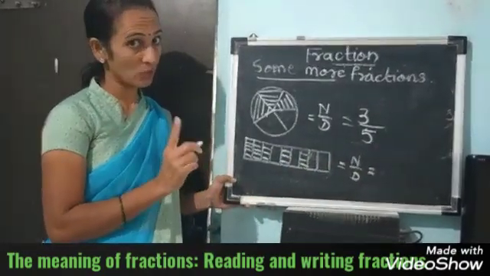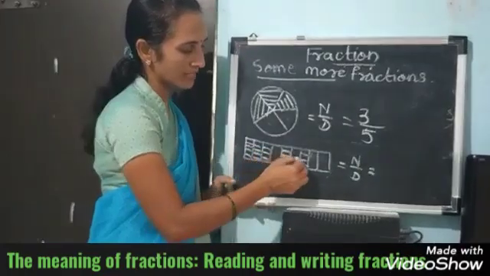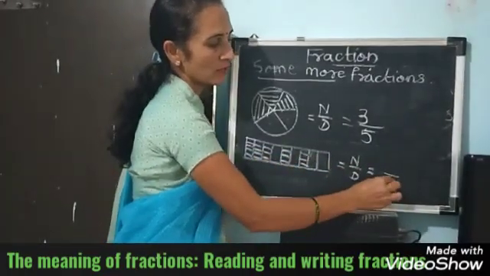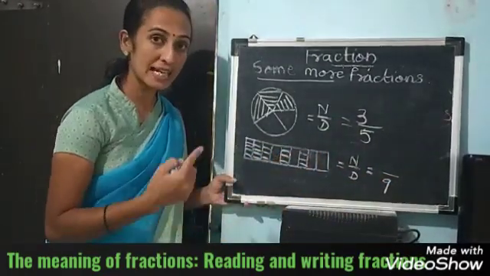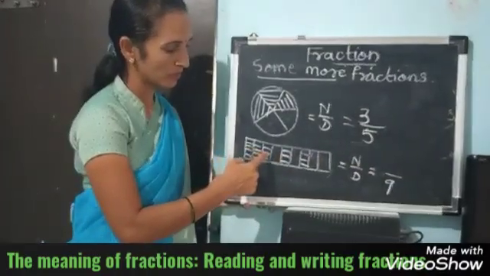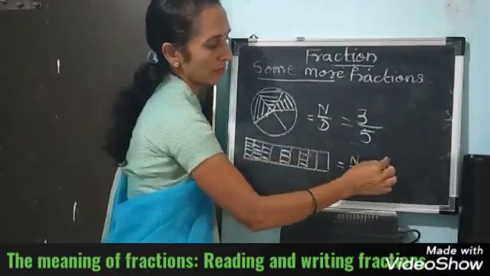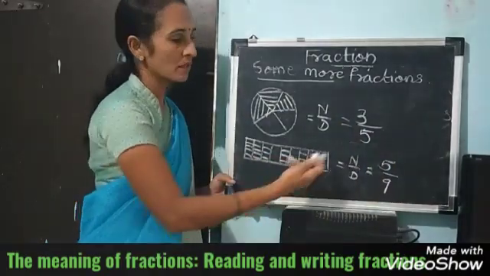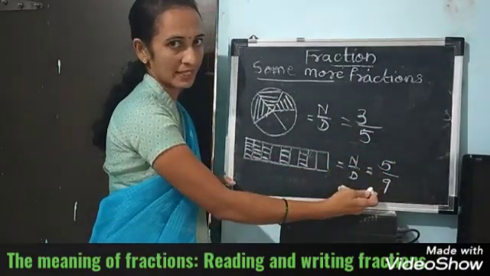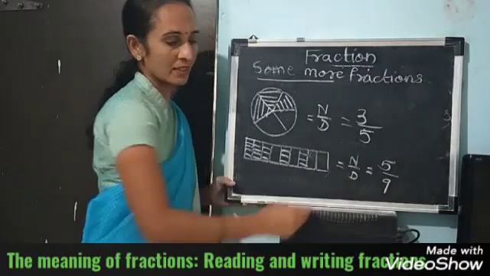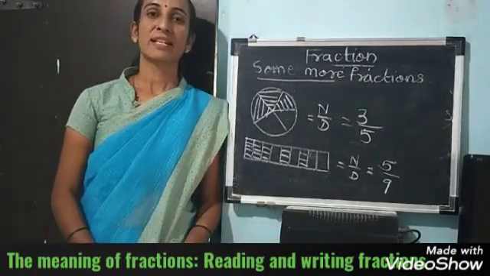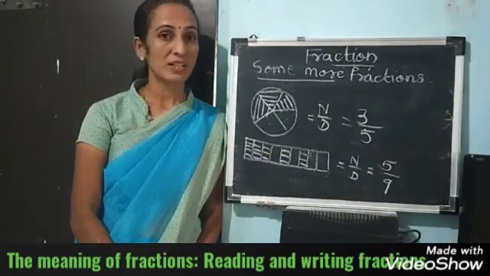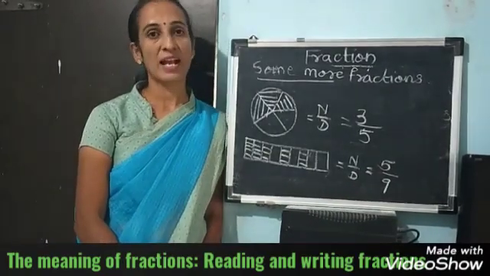See, total number of parts: 1, 2, 3, 4, 5, 6, 7, 8, 9. So write down 9 at the bottom. How many parts are shaded? 1, 2, 3, 4, 5. This is the fraction for this figure: 5 upon 9. Got it? So students, in this way you have to do your homework, which I have given in the video.